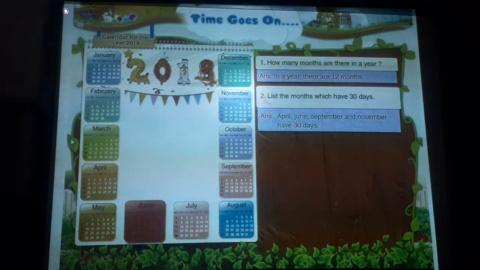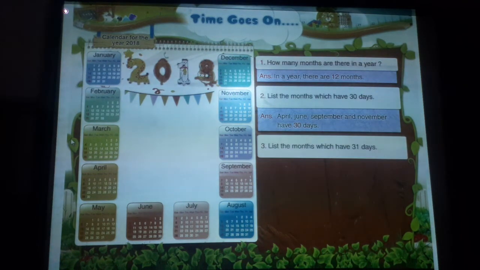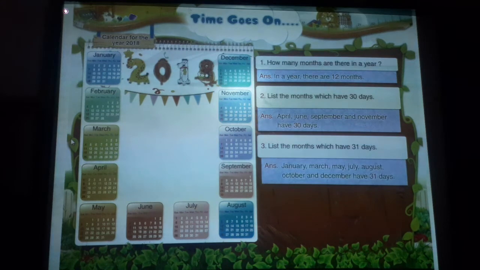April, June, September and November have 30 days. List the months which have 31 days. January, March, May, July, August, October and December have 31 days.